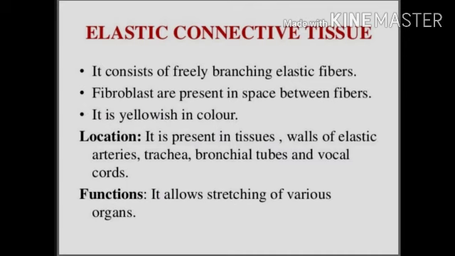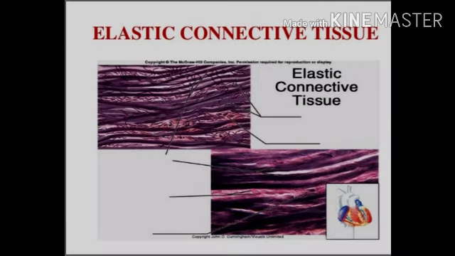After that, elastic connective tissue. It consists of freely branching elastic fibers. Fibroblasts are present in spaces between fibers and it is yellowish in color. Location, it is present in the walls of elastic arteries which have flexibility, trachea, bronchi, bronchial tubes and vocal cords. Function, it allows stretching of various organs. Okay, so this is the elastic connective tissue.